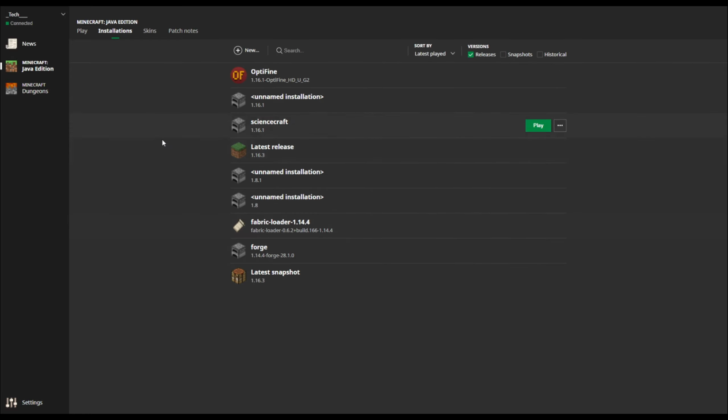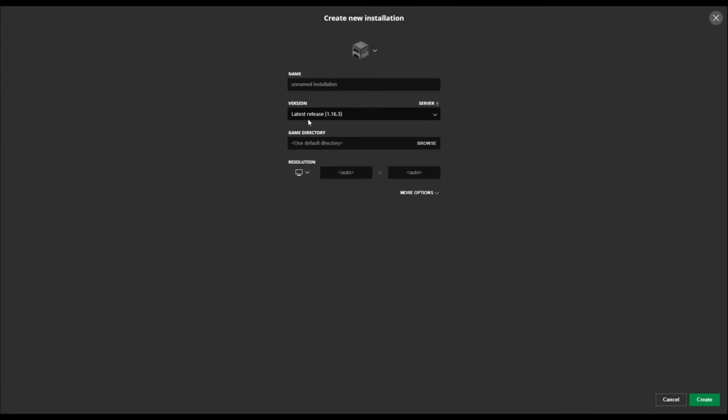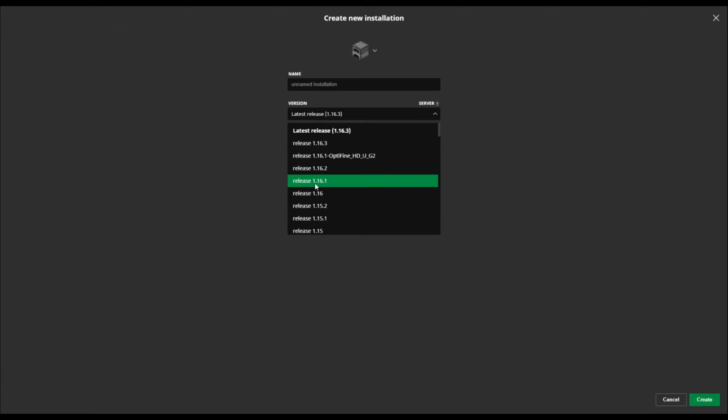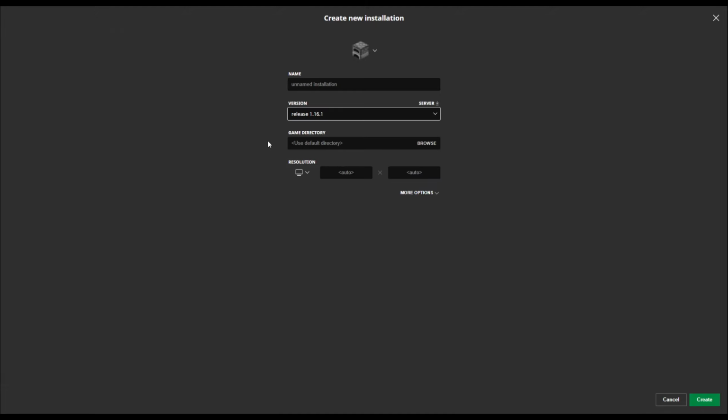I already have a few installations set up here, but I'm going to show you how you can create a new one. So just go ahead and click the new button, and the only thing you actually need to change is this drop down menu here. You want to select 1.16.1. That is the edition our server is on. I also recommend naming it something like ScienceCraft.